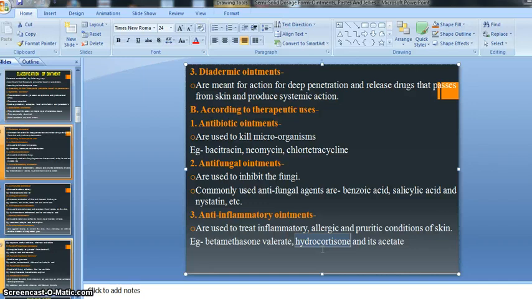When we need to treat inflammation, allergic reaction, or pruritic, itching-type conditions of our skin, the doctor prescribes either betamethasone valerate or hydrocortisone as an anti-inflammatory ointment, right? So these are the drugs, and they give the property of anti-inflammation, right? So you remember this.